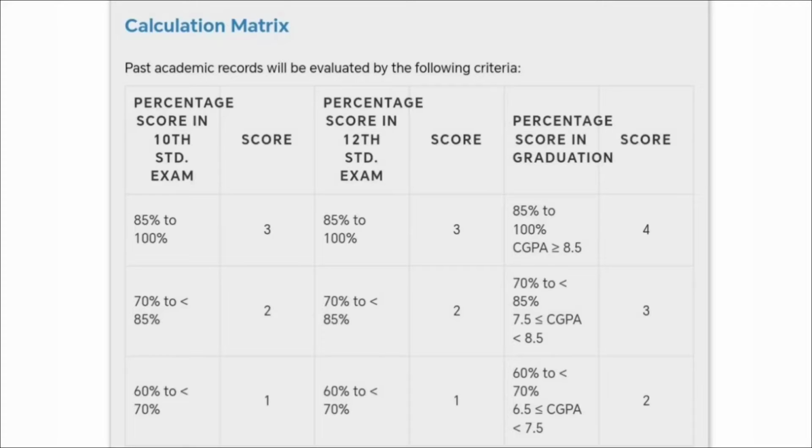Then if we consider the overall score calculation for the graduation, if your percentage ranges between 85 to 100%, there are 4 points. If it ranges between 70 to 85%, there are 3 points, and if it ranges between 60 to 70%, there are 2 points. And if we consider it in terms of CGPA, if your CGPA is more than or equal to 8.5 on a scale of 10, there are 4 points. If it is less than 8.5 on a scale of 10, there are 3 points, and if it is less than 7.5 on a scale of 10, there are 2 points.